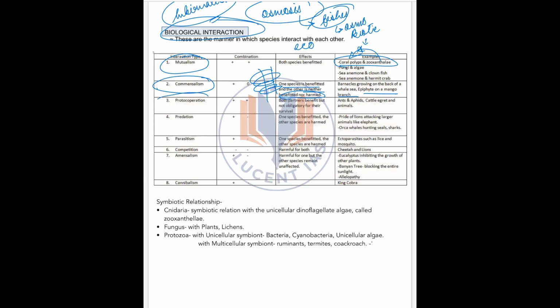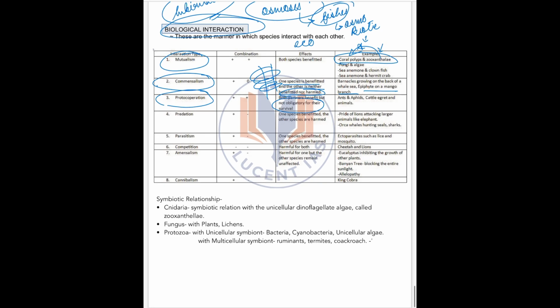Next up we have proto-cooperation. What is proto-cooperation? Here also both partners are benefited, but this cooperation is not obligatory for their survival. For coral polyps and zooxanthellae, we saw that their interaction is very much essential for survival, but for proto-cooperation this is not obligatory for their survival.